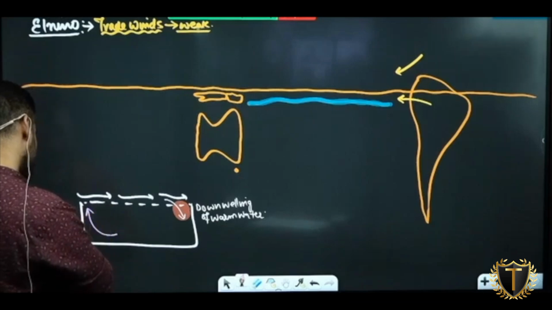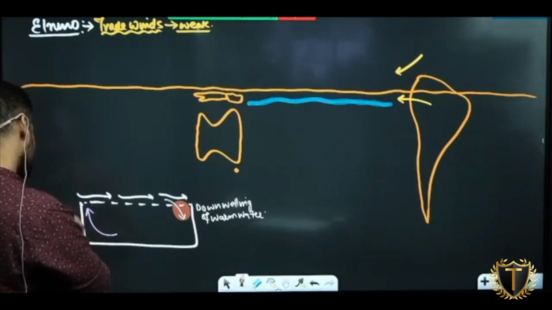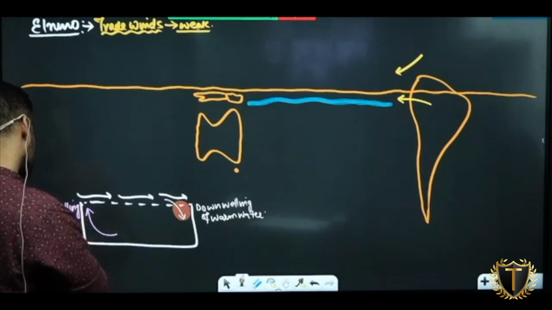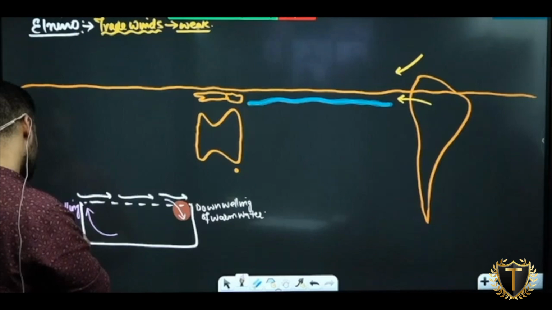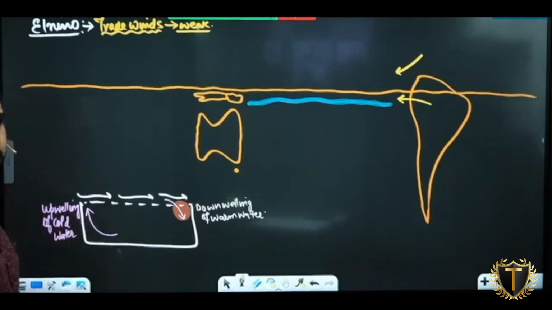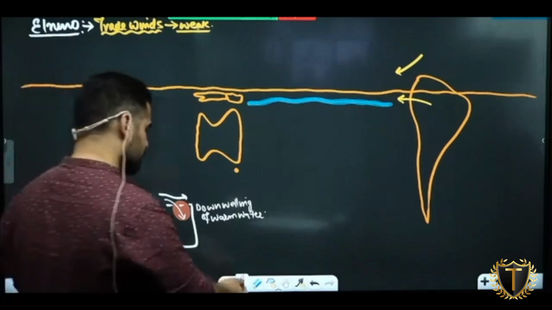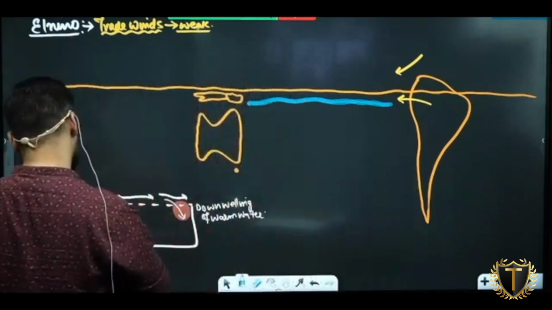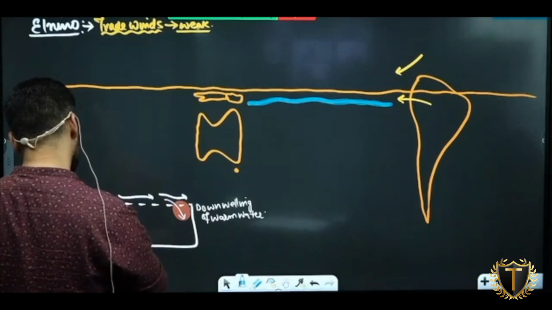There will be upwelling of cold water. ठीक है? Is it clear? So here will be this cold pool of water.